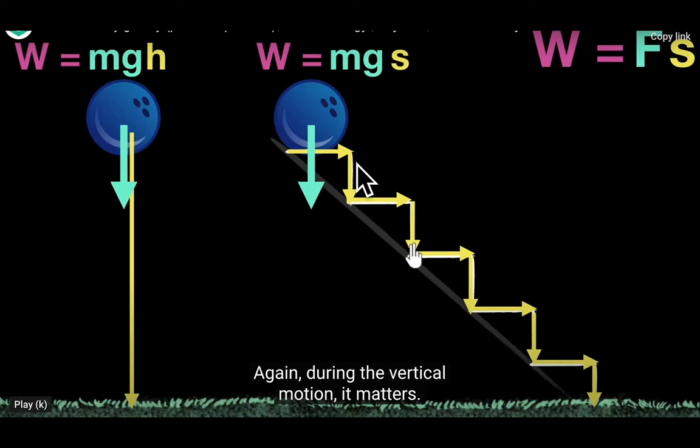When it comes vertically, then work is done according to the height. When it moves in this direction, no work is done. But when it comes in this way, work is done. So the rate of work done is less, slower than this.